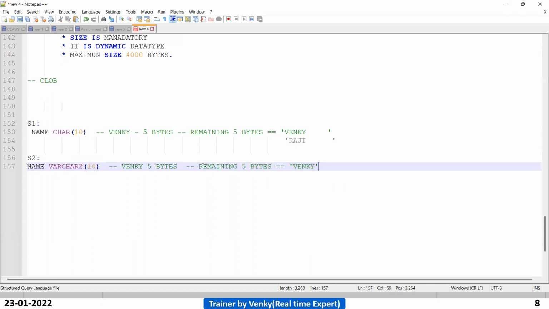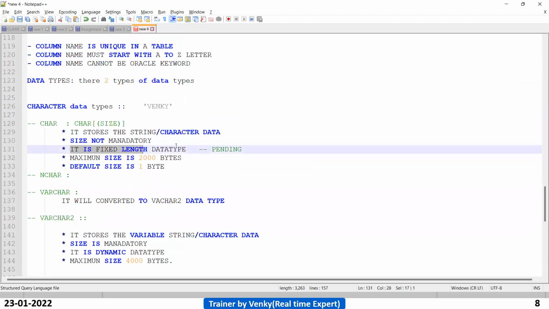Here, one row it is saving 5 bytes. Like that, we have multiple rows, around 2 lakh, 3 lakh rows also will be there. So that many bytes of data, it will send back to the storage, the hard disk. So here storage will not be wasted in varchar2. Here storage will get wasted.